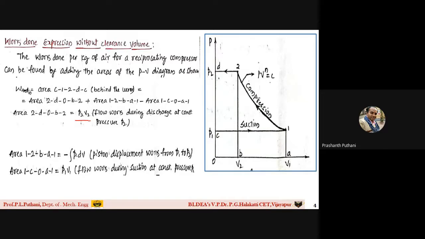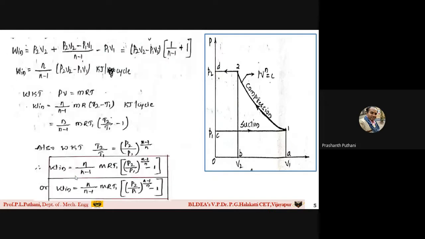Then the displacement work is the negative work done on the machine, that is minus PdV, as well as the flow work P1V1. Now if I combine them together, I can write P2V2 plus P2V2 minus P1V1 by n minus 1 minus P1V1. Taking common, I can write P2V2 minus P1V1 into 1 by n minus 1 plus 1. On simplification, I can write it as n by n minus 1 (P2V2 minus P1V1) in terms of kilojoules per cycle.